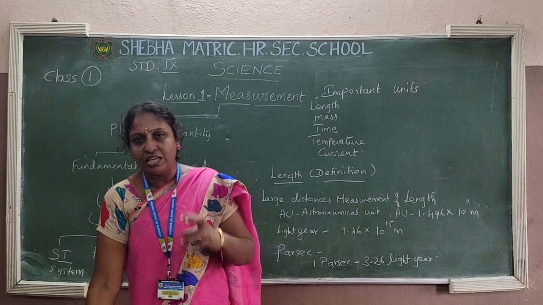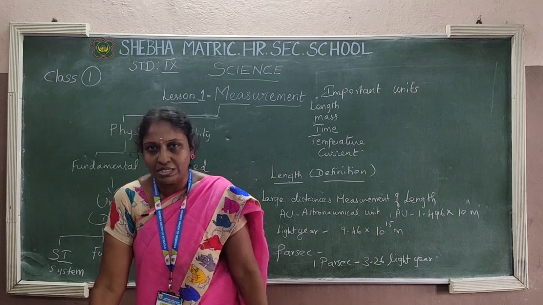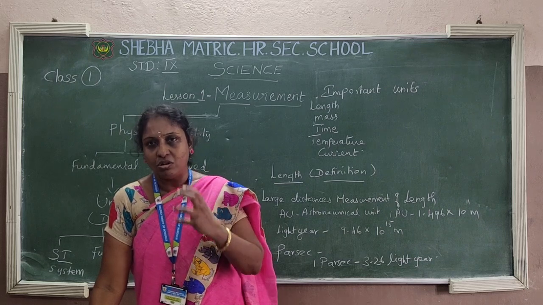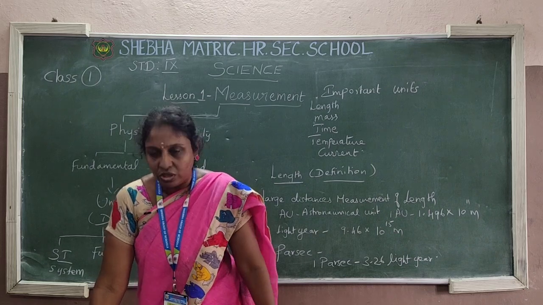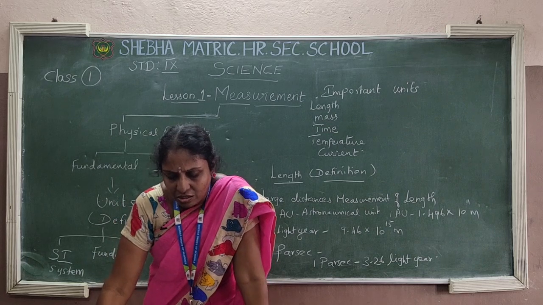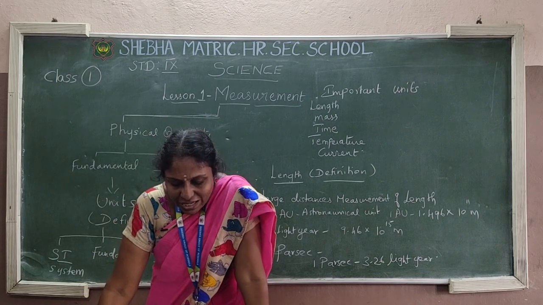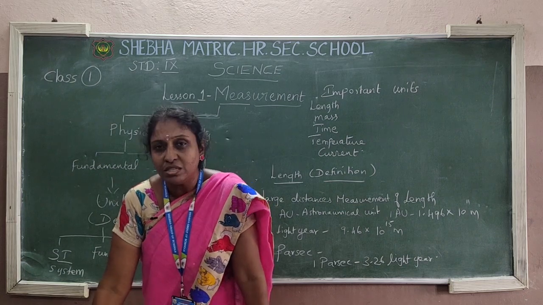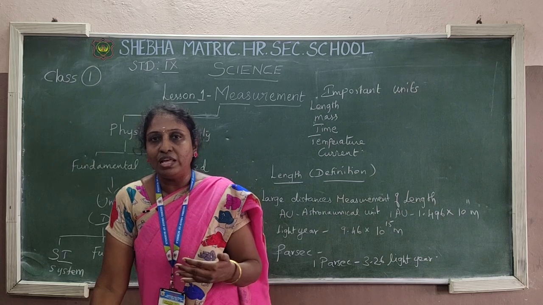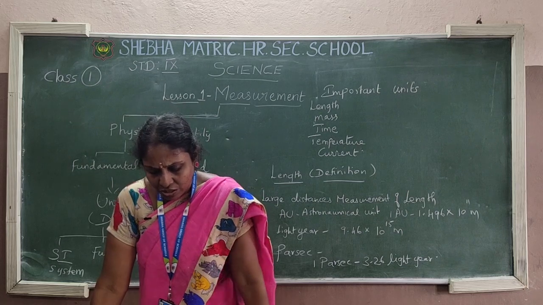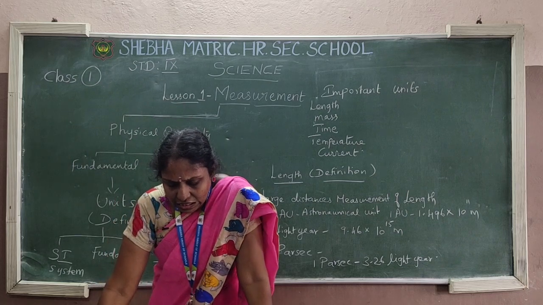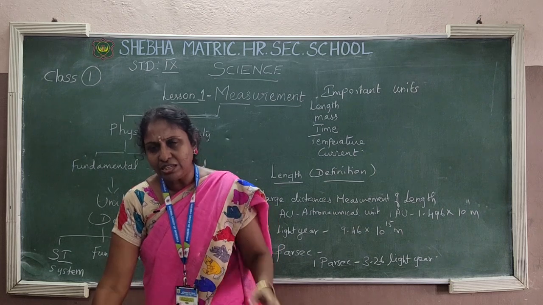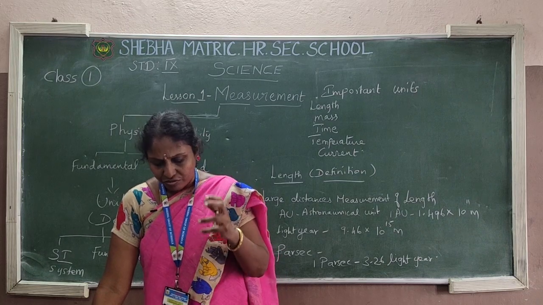In physics, there is one important definition for measurement. In physics, for all the terms there is a definition and constant values are given, so you have to study that. Measurement is defined as the determination of size or magnitude of a quantity. Children, keep the book with you. The book will help you read all the definitions. Measurement is defined as the determination of size or magnitude of a quantity.